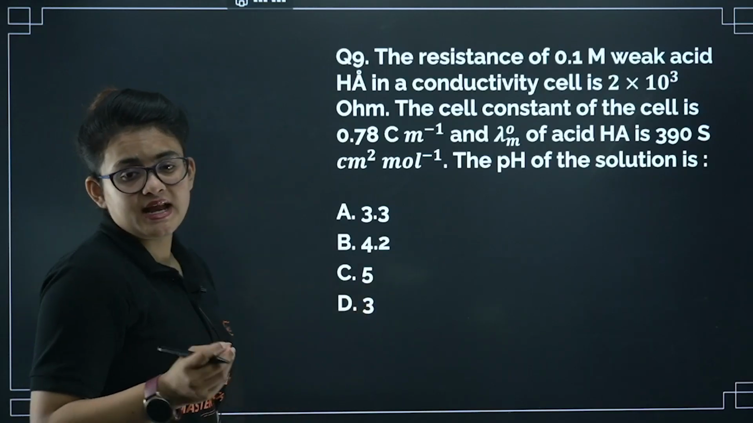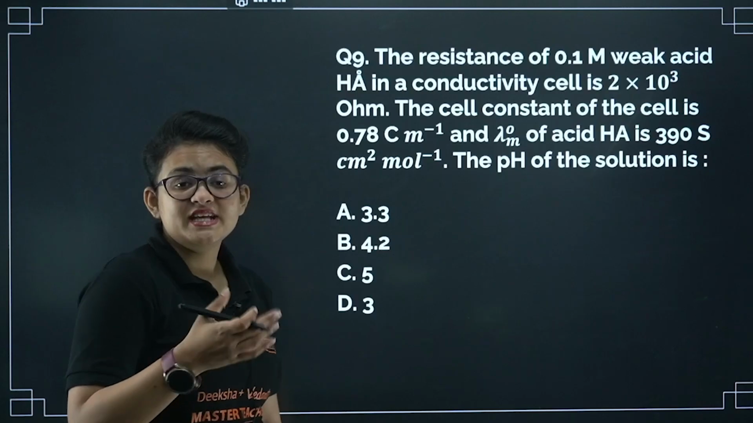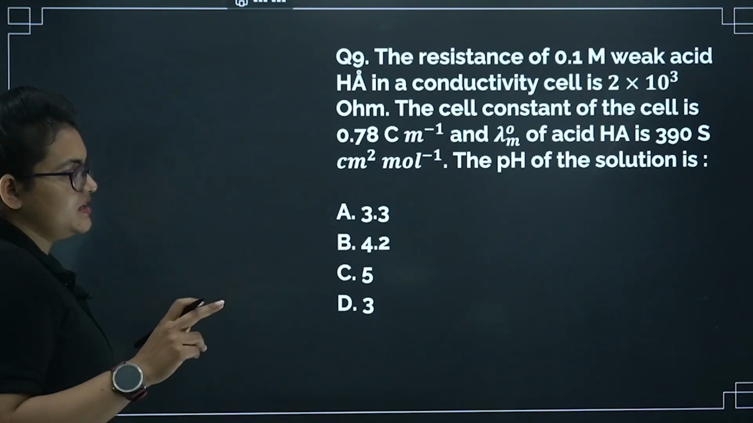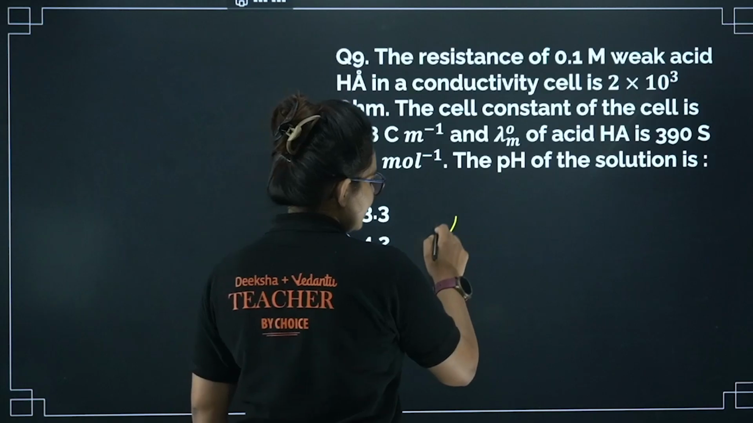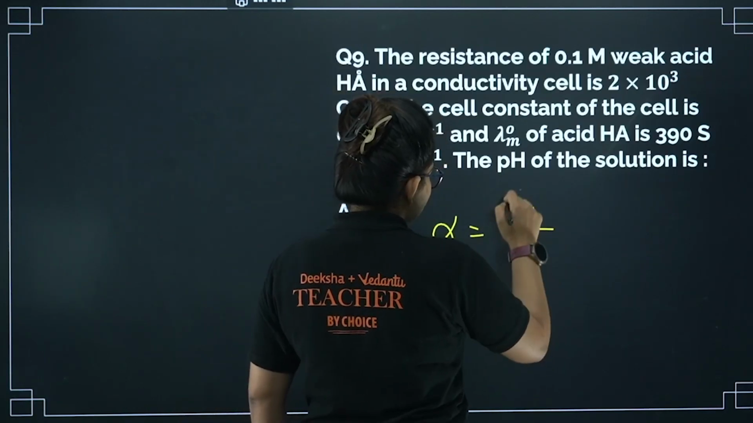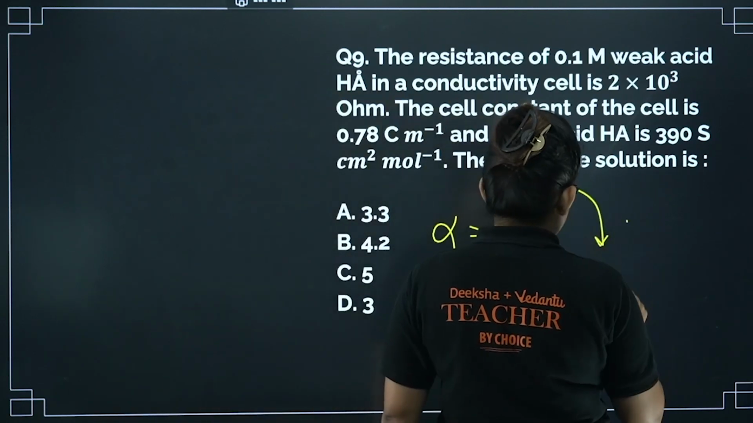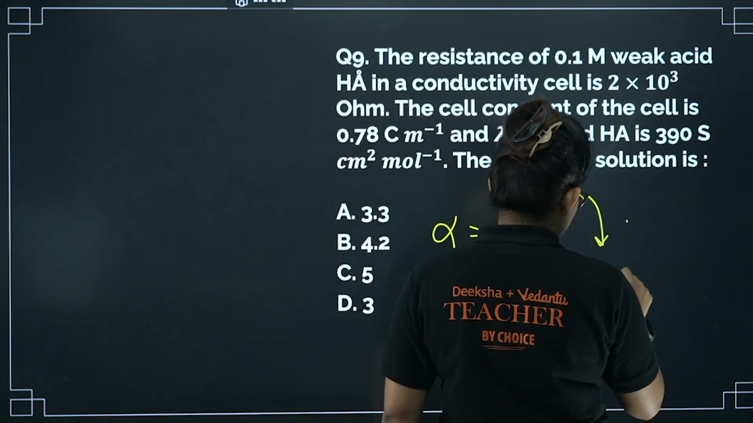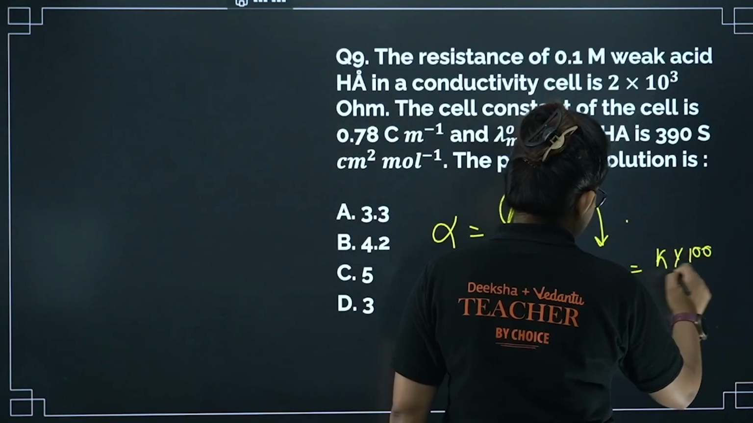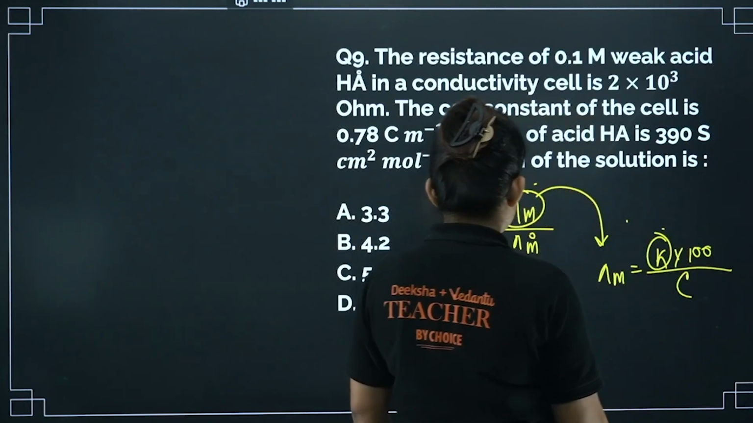Once we can calculate alpha, the degree of dissociation, we know H plus equals C alpha. So our prime target is to calculate alpha. To get alpha, we need lambda m divided by lambda m0. So lambda m we have to calculate. To calculate lambda m, we need lambda m equals kappa into 1000 divided by C. So we actually need kappa.